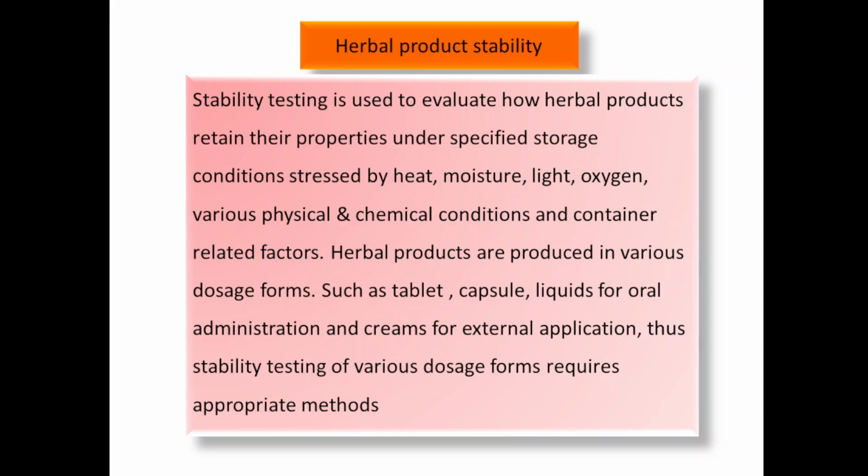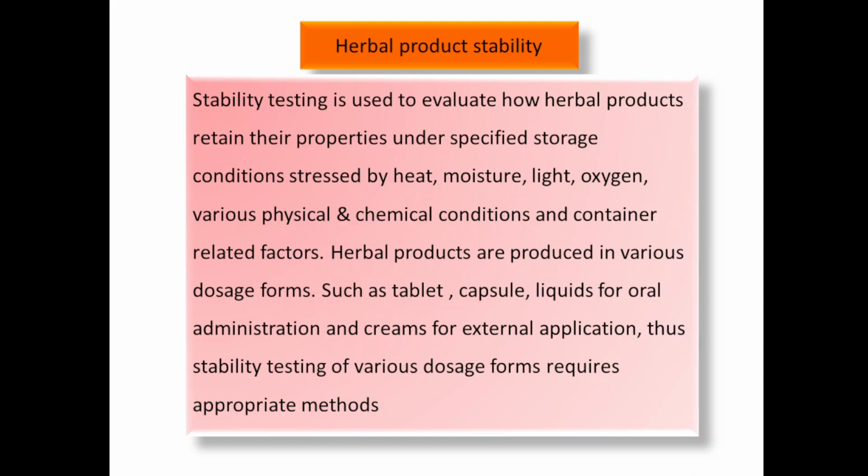Stability testing is used to evaluate how herbal products retain their properties during specified storage conditions. Because during storage there will be stress by heat, moisture, light, oxygen, various physical and chemical conditions and container related factors. So stability testing is very important so that the product remains stable during its storage up to the final use by the consumer.